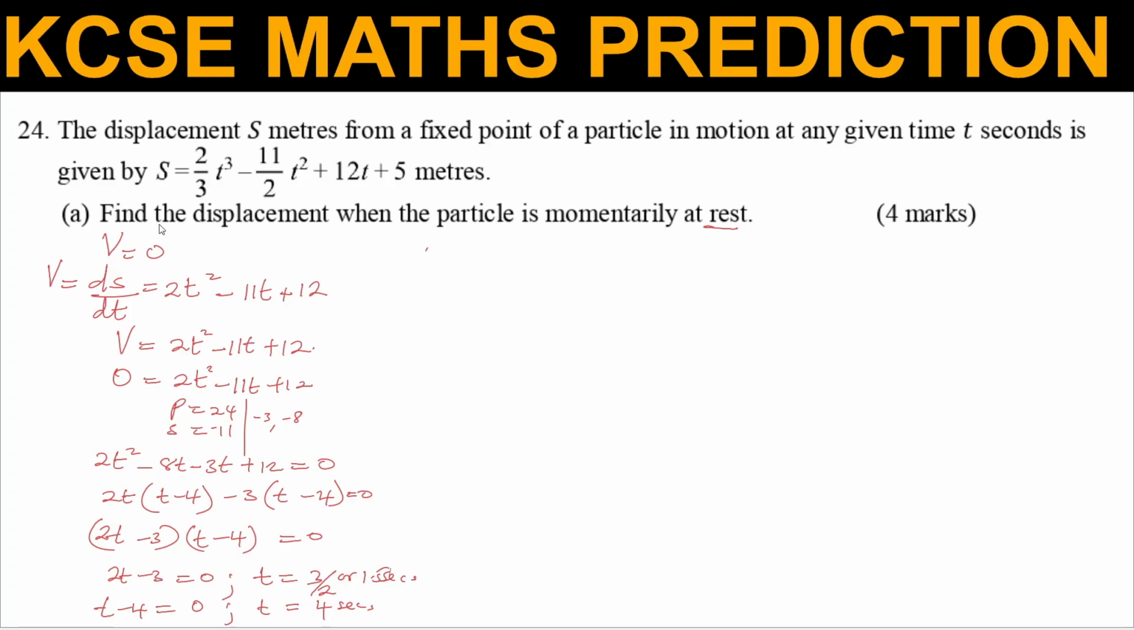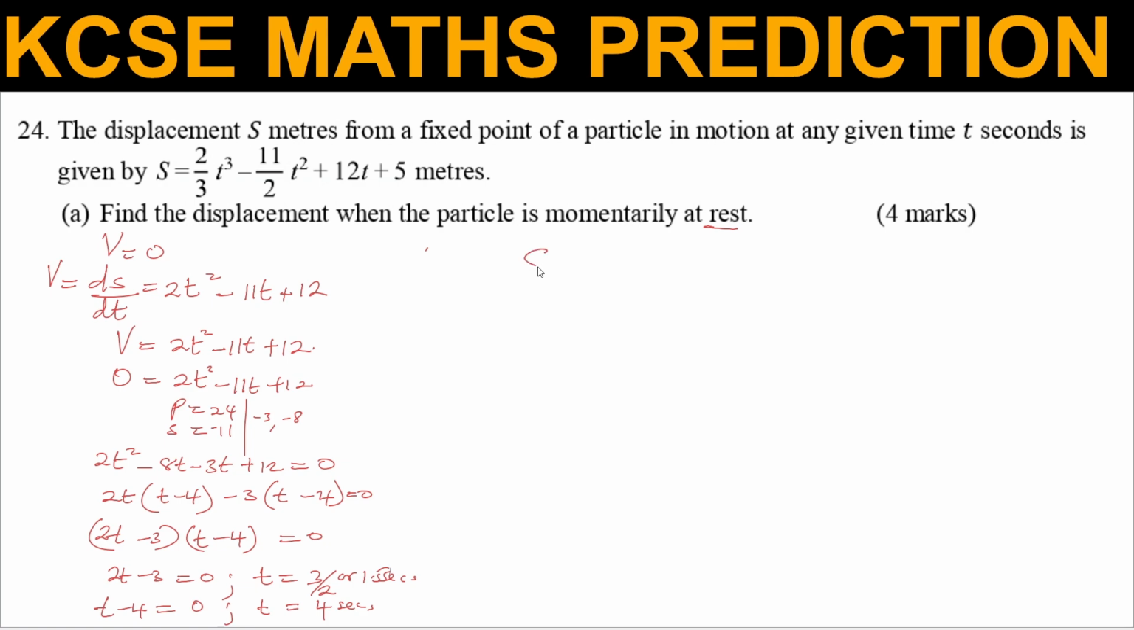Now, we've not answered the question. You're supposed now to find the displacement when the particle is momentarily at rest. Now, these are the times: t is equal to 1.5 seconds and t is equal to 4 seconds, the times when the particle is momentarily at rest. So now we need to get the displacement using these values of t.